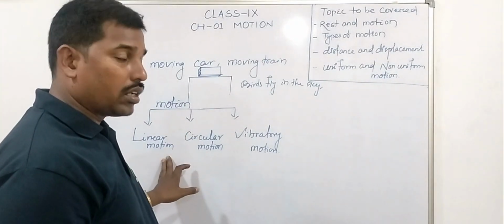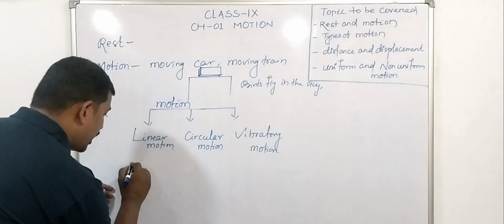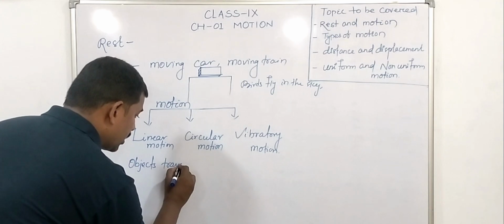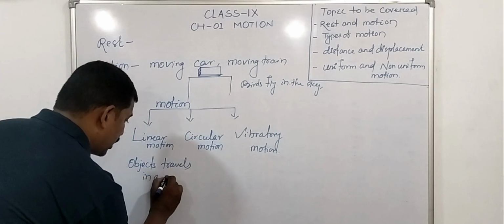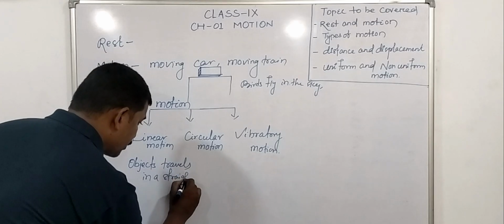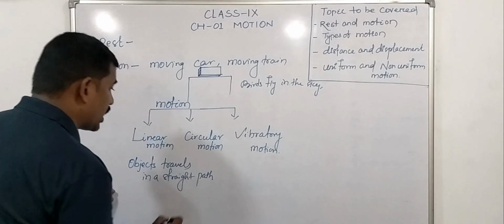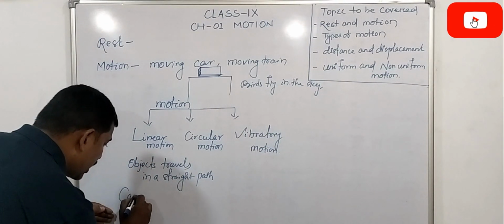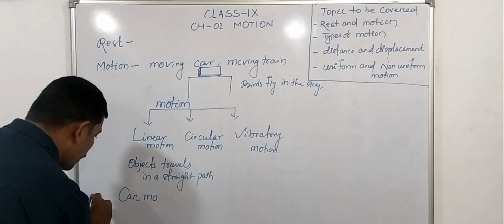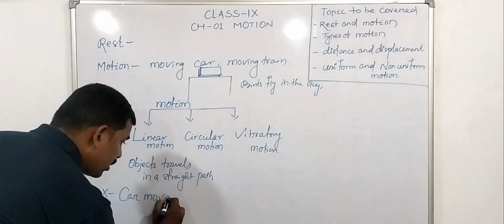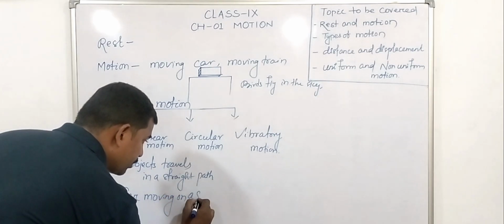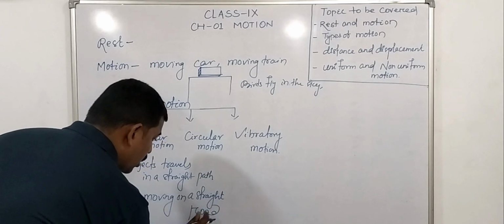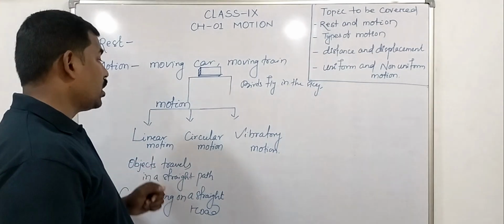First one is linear motion, in which an object moves or travels in a straight line path. Then we can say the motion of the object is linear. For example, a car moving on a straight road is an example of linear motion.